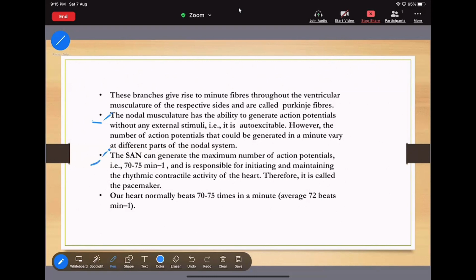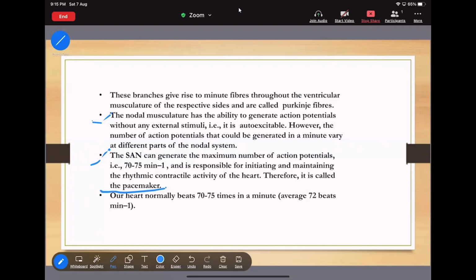The SAN can generate the maximum number of action potentials. That is why the SAN is called the pacemaker. It is responsible for initiating and maintaining the rhythmic contraction activity of the heart.